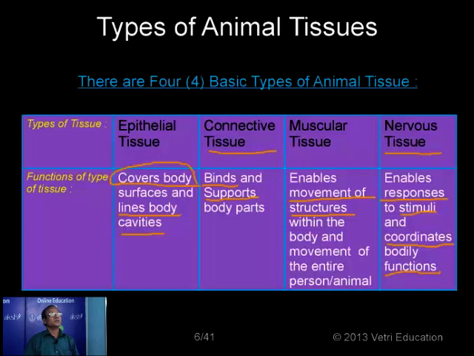Even while fast running or swimming, or even if you are upside down, there is no change in the position of the organs. This is because of the connective tissue, a binder. And also it supports, for example, the bone, which is an example of connective tissue, and the cartilage. So it is supporting you to stand, to run, to swim. And the epithelial tissue is the main one concerned with protection, covering the whole body or covering the entire organs or even lining the cavities. So these are the general functions. We have to go deeper to study the specific functions of each organ and each tissue.